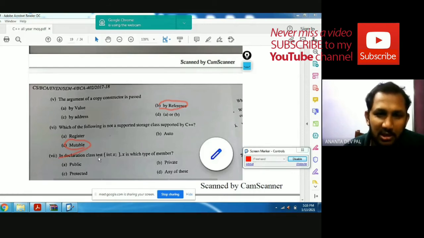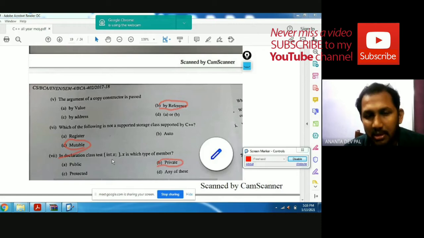In the declaration class test int x, x is which type of member? Definitely, by default the member is always private. So the answer is private, because when we forget to specify any access specifier within a class, then it is by default a private data member. The answer is private.